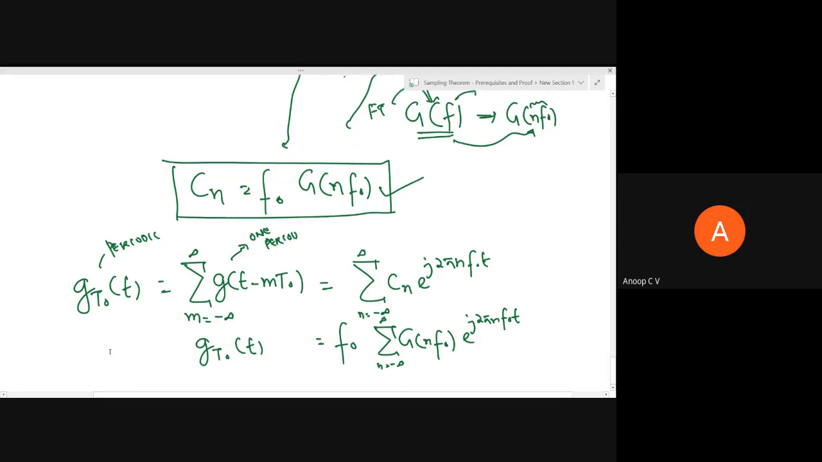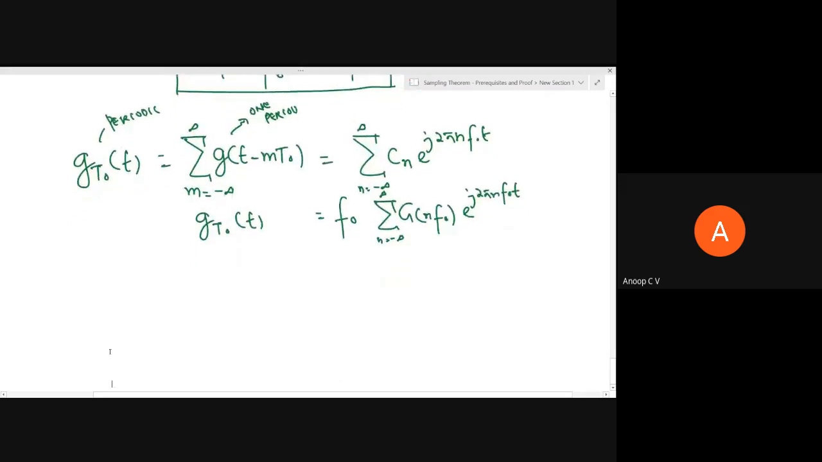So I'll just revise. What we have done is we found the Fourier series representation of the periodic signal and found it to be equal to this. I hope you are able to follow this. Now I can straight away take the Fourier transform. This f naught is a constant, and G of n f naught is nothing but the value of capital G of f at the frequency instance n f naught. That also will be a scalar.